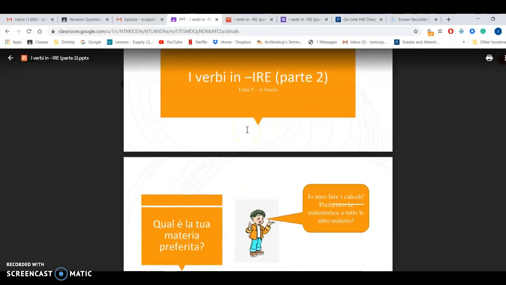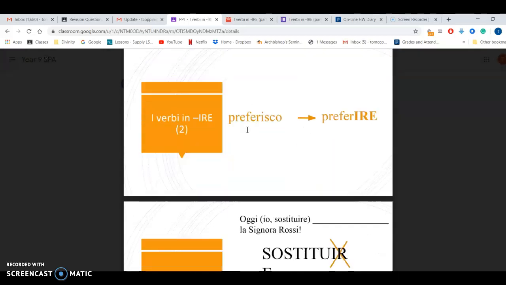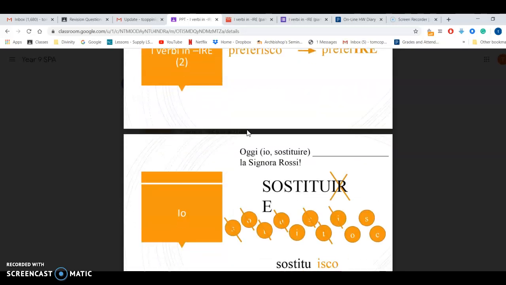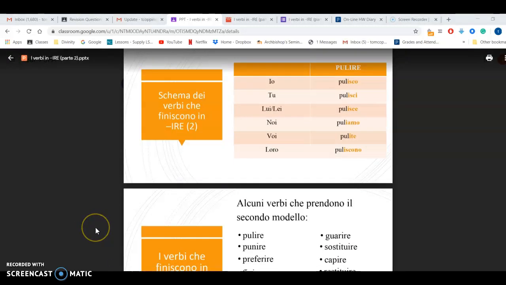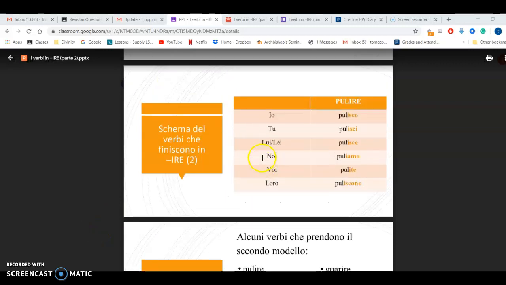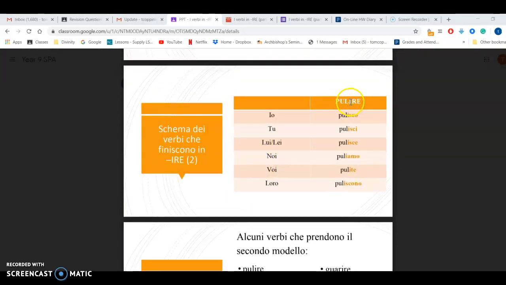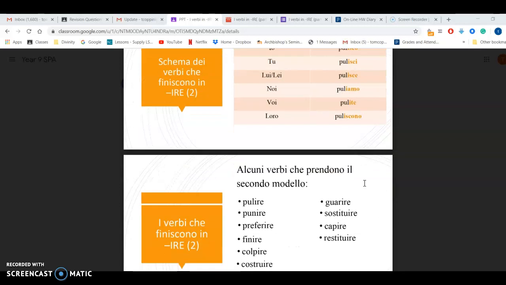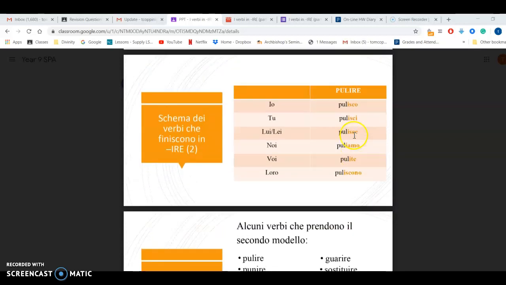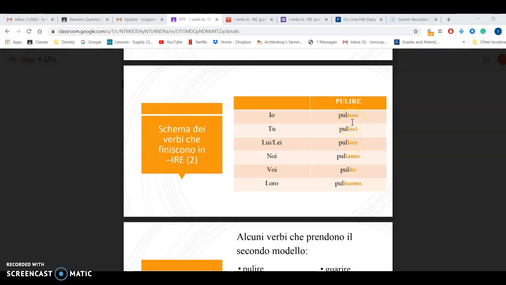These are basically verbs in IRE, verbs that end in IRE. Now, what we're saying here basically is that when you have a verb that ends in ire, you always use the endings that are over here. So isco, isci, isce, iamo, ite, and iscono. Or iscono, I don't know how to pronounce it, I'm sorry. So when you have a word that ends with ire, you use these endings.